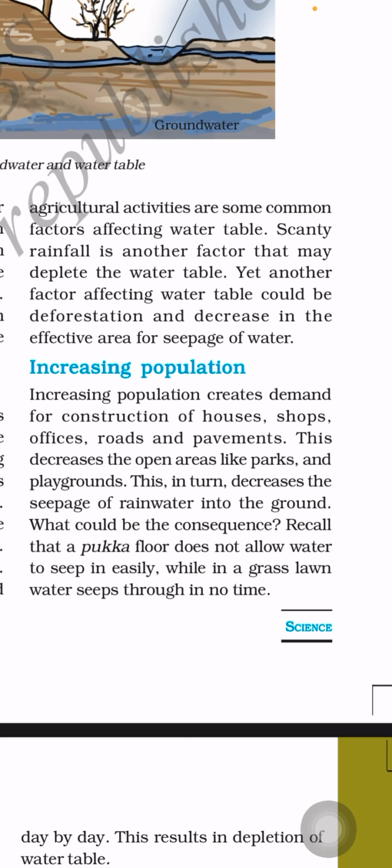They will encounter the earth surface and the seepage of water will be decreased day by day. Okay, so this in turn decreases the seepage of rainwater into the ground. What could be the consequences? What are the problems that occur when we construct more houses, roads, offices, shops? What are the problems we are going to face means, recall that a pucca floor does not allow water to seep in easily, while in a grass slope water seeps through in no time.